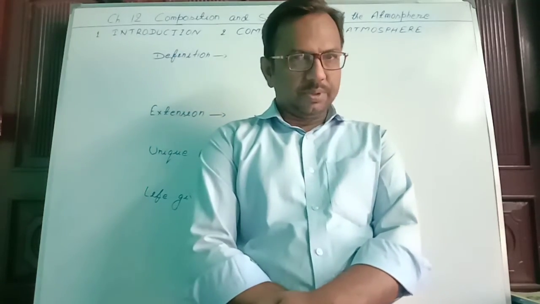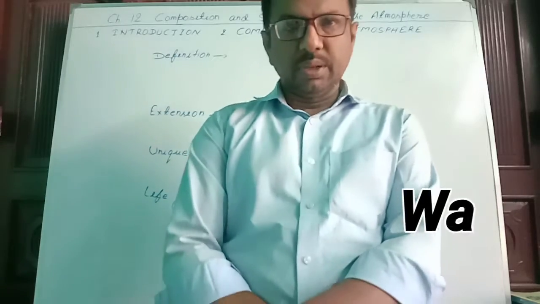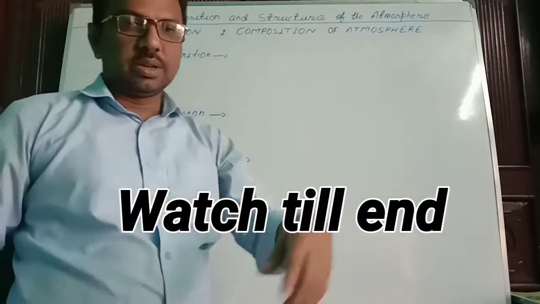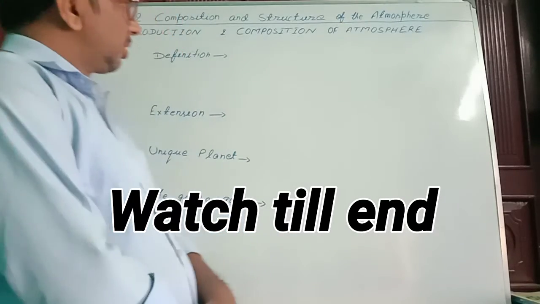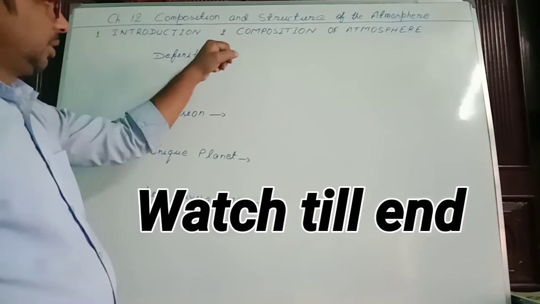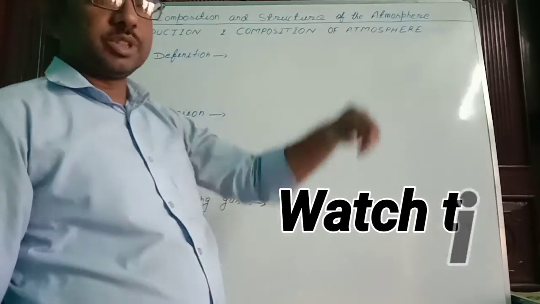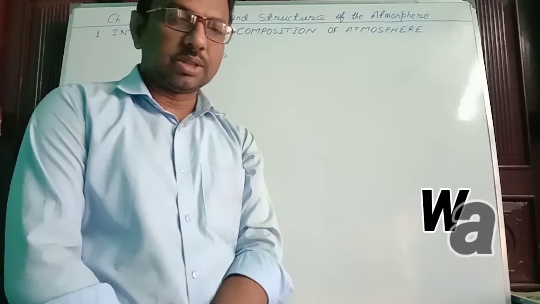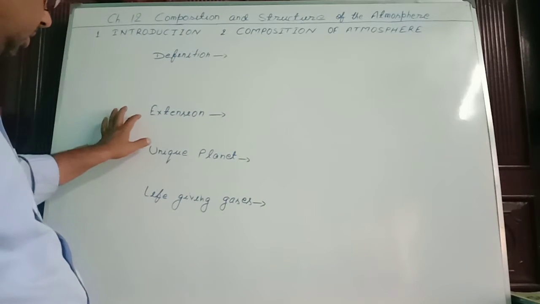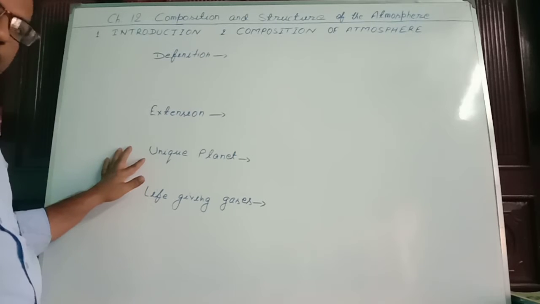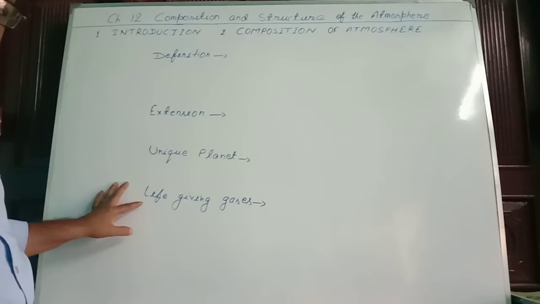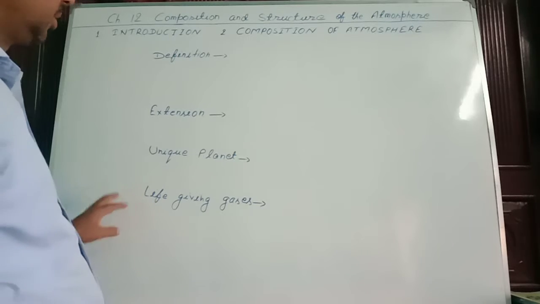In this period of geography, today we are going to start a new chapter, chapter 12, composition and structure of the atmosphere. Today in this class, we shall study about the introduction of this chapter and the composition of the atmosphere. In the introduction of this chapter, first of all, we will see the definition, second, extension, third, the unique feature of this planet, and fourth, life-giving gases, those that are present on the earth.